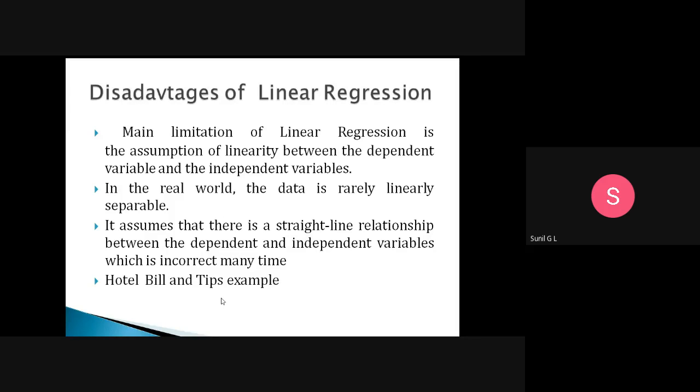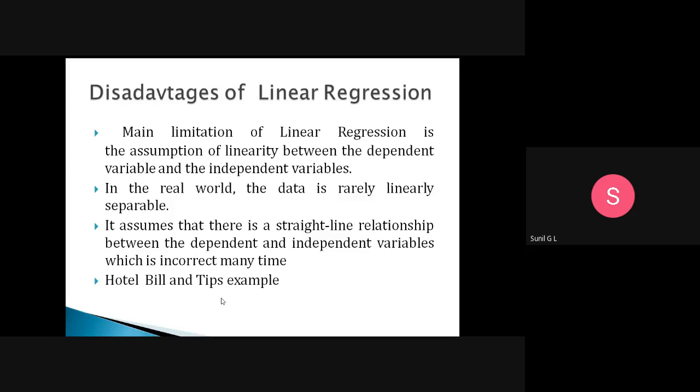When x is increasing, y is decreasing. When x is decreasing, y is increasing. We have a lot of combinations. But every time we can't expect a linear relationship between the variables x and y. That is very difficult, and that is the main limitation of linear regression.